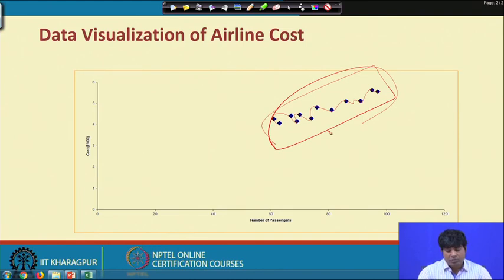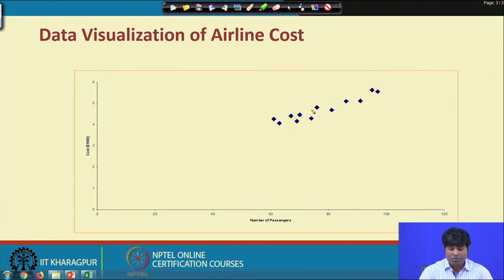As a result, we can regress the cost with respect to airline passengers with the help of linear regression modeling. So, the data visualization is also supportive. Since the data is supportive for linear regression modeling, we can proceed to the modeling or the estimations.